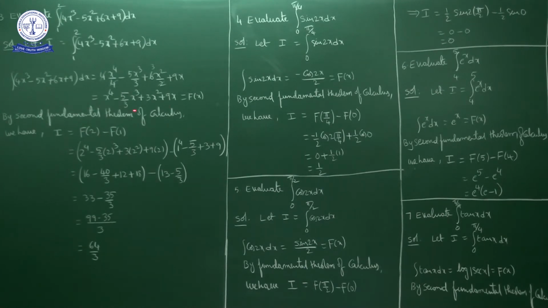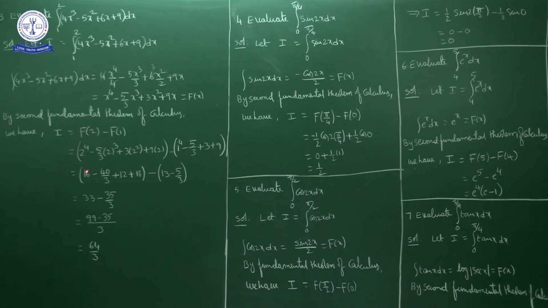By the second fundamental theorem of integral calculus, I is equal to F of the upper limit, F of 2, minus F of the lower limit, F of 1. So F of 2 minus F of 1. For F of 2, in place of x you write 2: 2 power 4 minus 5 by 3 times 2 cube plus 3 into 2 square plus 9 into 2, minus F of 1. For F of 1, in place of x write 1: 1 power 4, which is 1, minus 5 by 3 plus 3 plus 9.